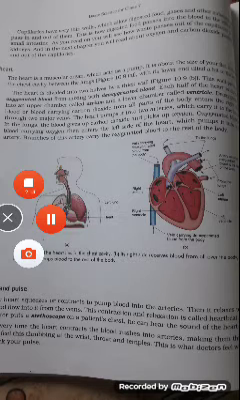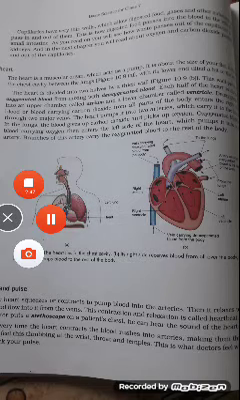Arteries are more muscular, while veins are more elastic. Capillaries are made up of a single layer of squamous epithelium. In invertebrates, the blood vessels are not properly distinguished as arteries and veins. So these are about arteries, veins and capillaries.